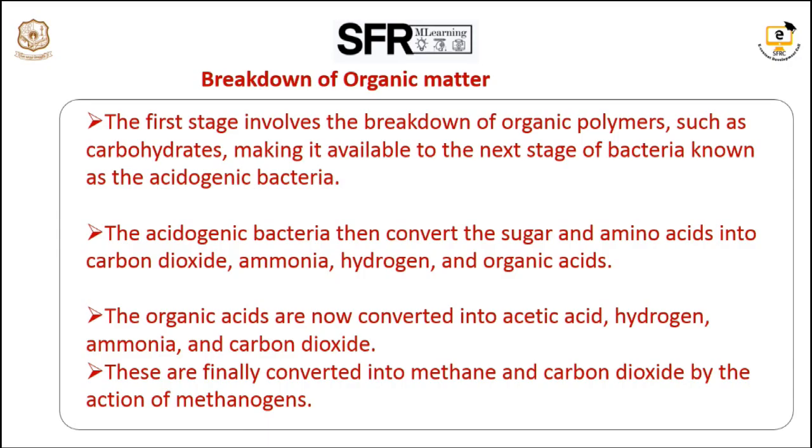Okay, how is the organic matter breaking down? The first stage involves the breakdown of the organic polymers, carbohydrates, making them available to the next stage of bacteria. That is the hydrolysis. Then the acidogenic bacteria convert the sugar and amino acids into carbon dioxide, ammonia, hydrogen, and organic acids. These organic acids are then converted into acetic acid. So first is hydrolysis, then acidogenesis, then acetogenesis. After that, acetic acid, hydrogen, and carbon dioxide are finally converted into methane and carbon dioxide by the action of the methanogens.